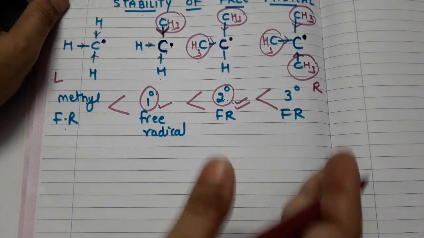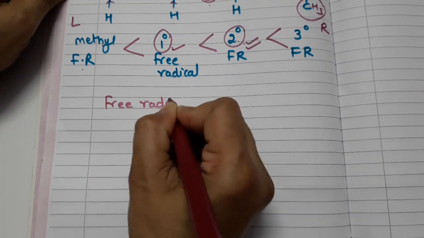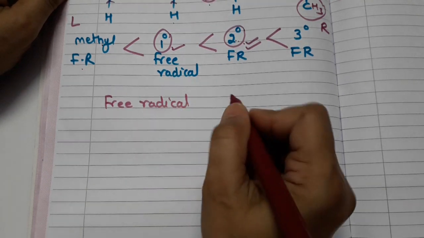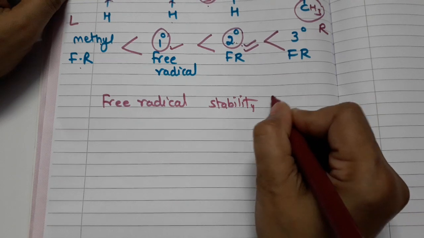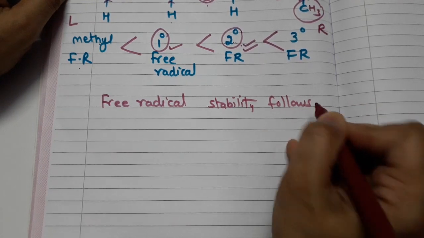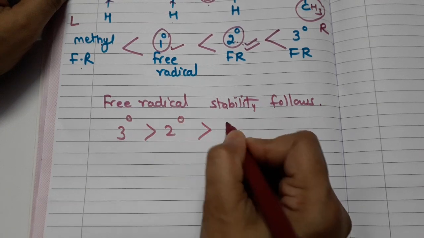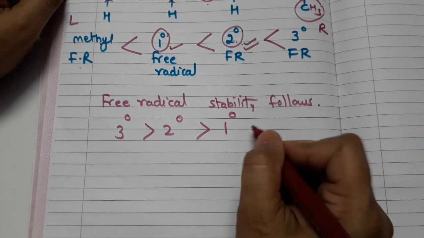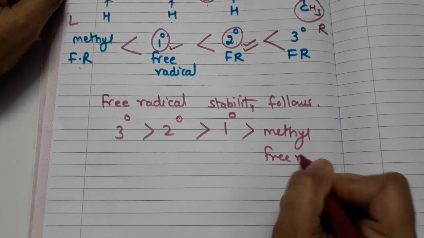Okay, if I want to write it the other way round, I am going to write here. Please look at the paper. What I am going to write: free radical stability follows this order: tertiary, all right, then secondary, then primary. Okay, and if you want to write, you can write here methyl free radical.